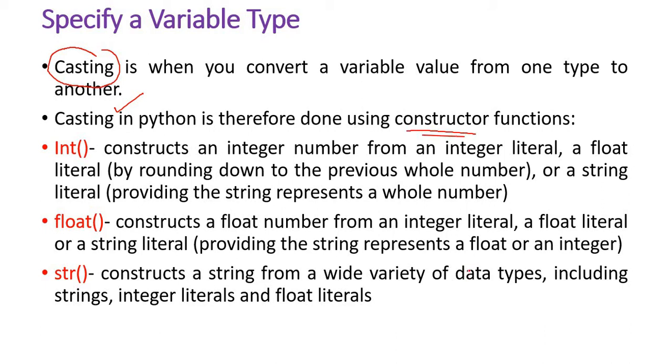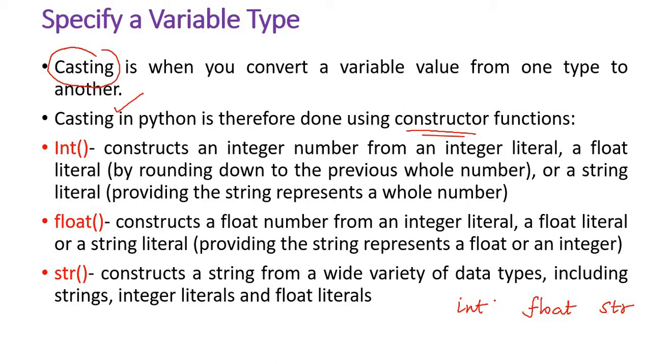We know that there are three major data types available in Python: integer, float, and string.